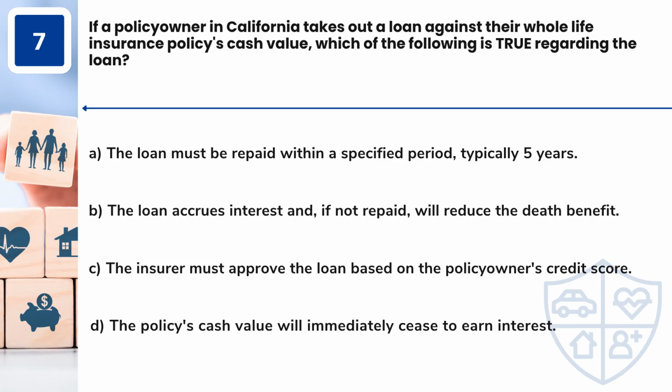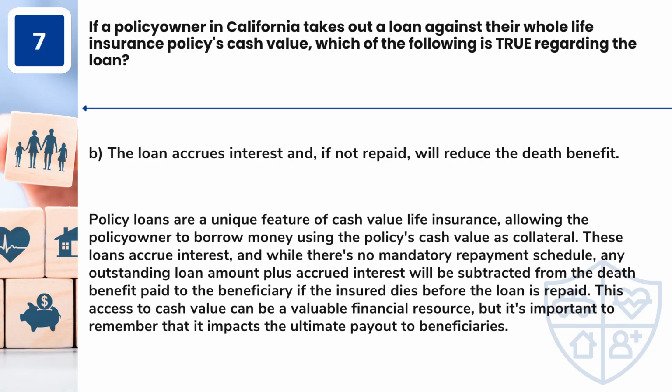If a policy owner in California takes out a loan against their whole life insurance policy's cash value, which of the following is true regarding the loan? A. The loan must be repaid within a specified period, typically 5 years. B. The loan accrues interest and, if not repaid, will reduce the death benefit. C. The insurer must approve the loan based on the policy owner's credit score. D. The policy's cash value will immediately cease to earn interest.